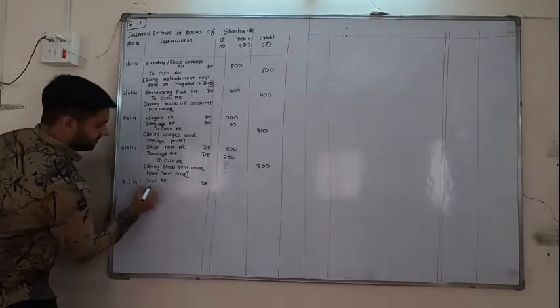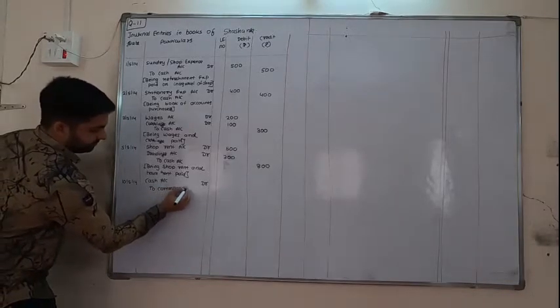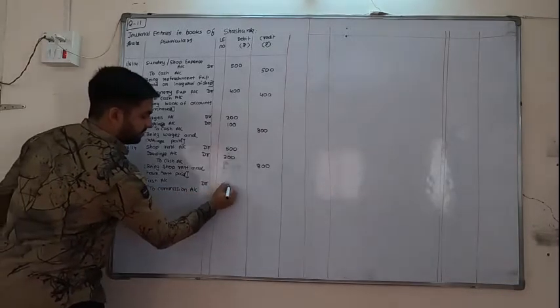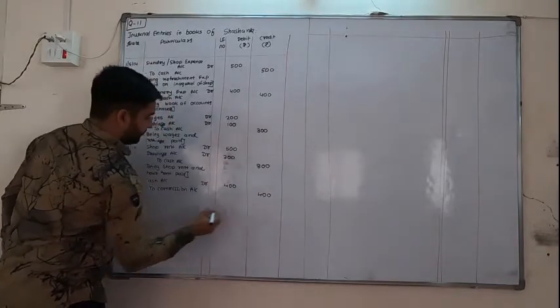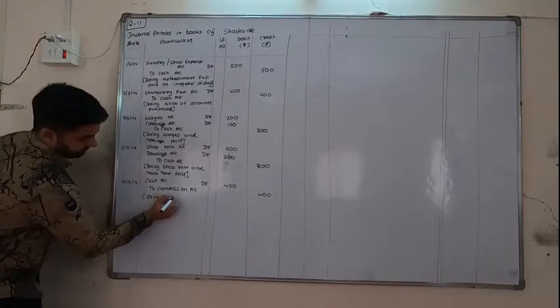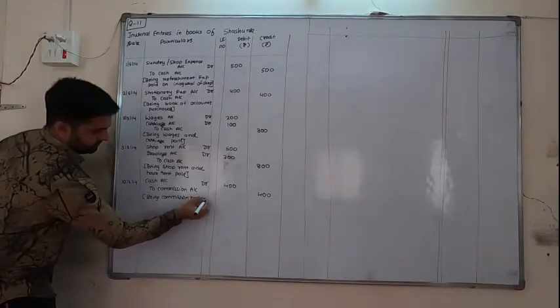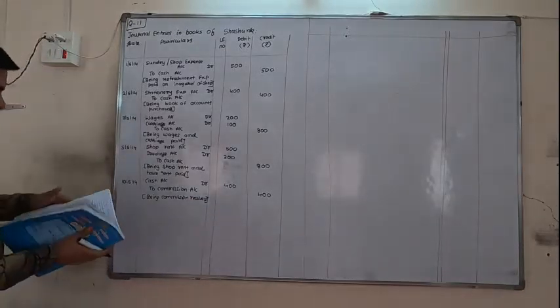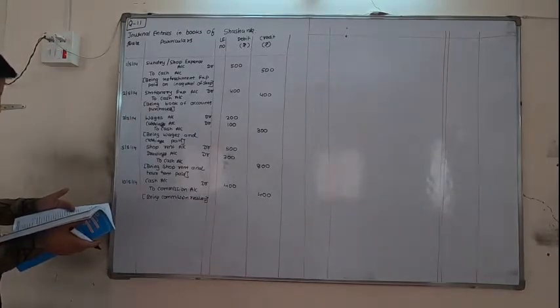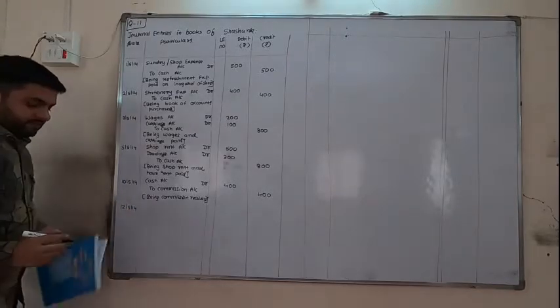Cash account debit to commission account 400. Being commission received. Next date is 12/5/14.